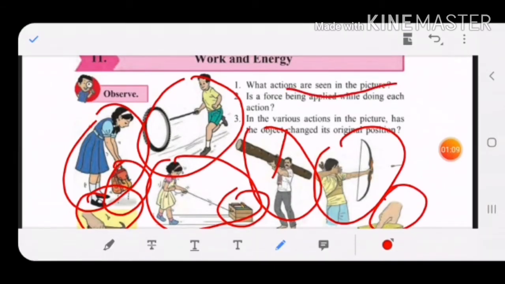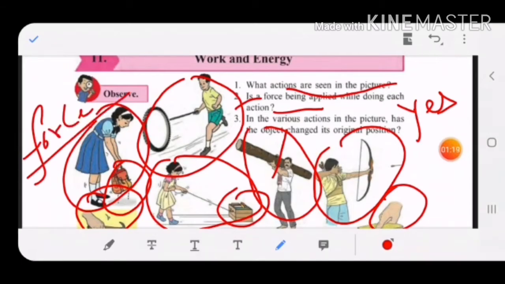Okay, children. Second question, is the force being applied while doing each action? Yes, children, definitely. In all the actions, force is applied. Children, if force is not applied, the work will not be done. If this boy does not apply a force, then this tire will not move. If this girl does not apply a force to carry her bag, she will not be able to carry the bag from the ground.